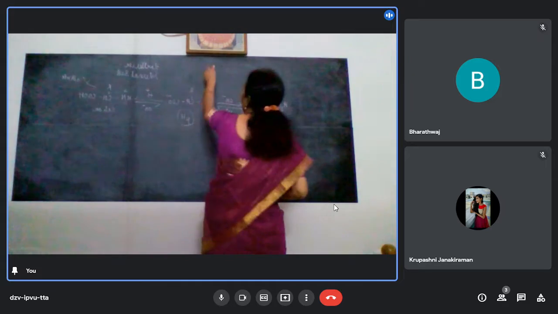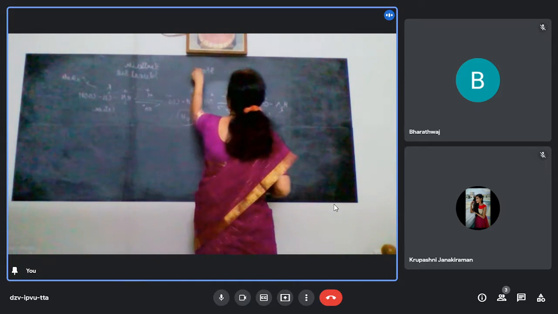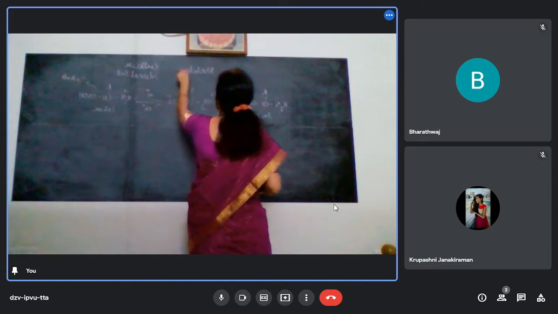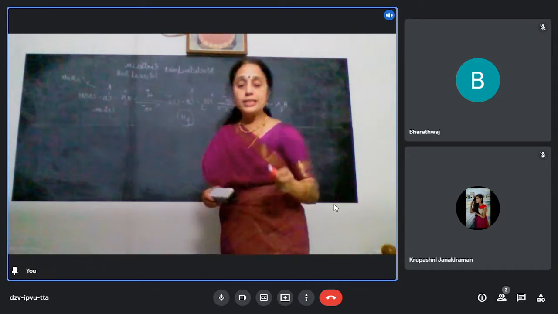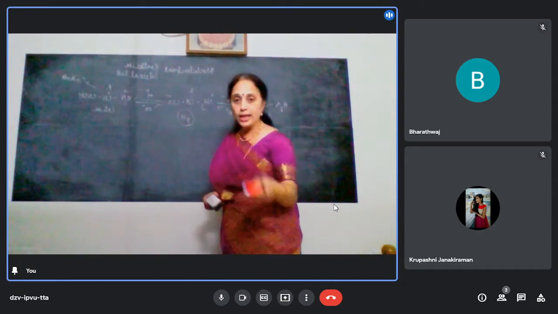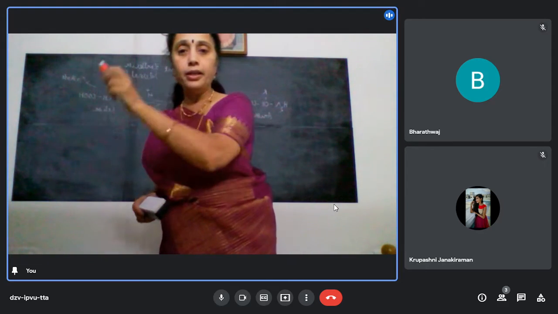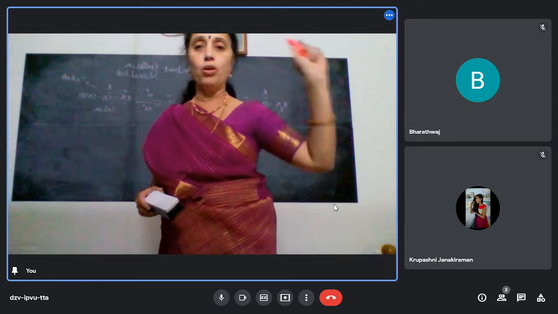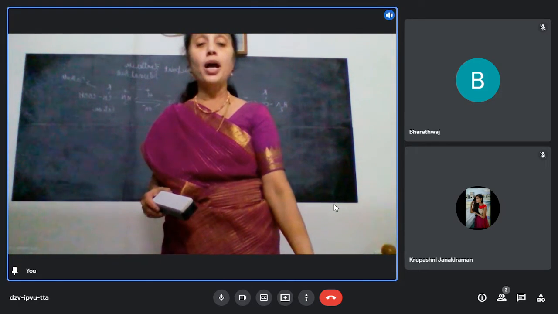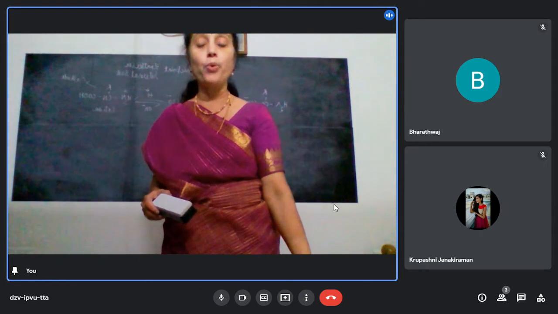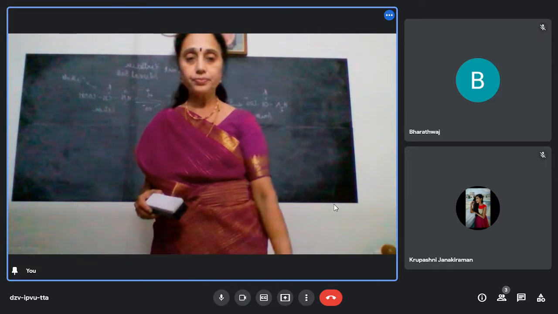That point you call the isoelectric point. Very important this is. What is an isoelectric point? It is the pH at which the amino acid migrates neither towards cathode nor towards anode. Iso means same.